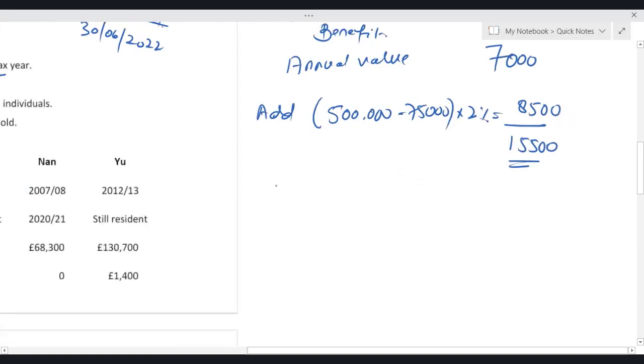So basically 15,500, then simply 3 by 12.